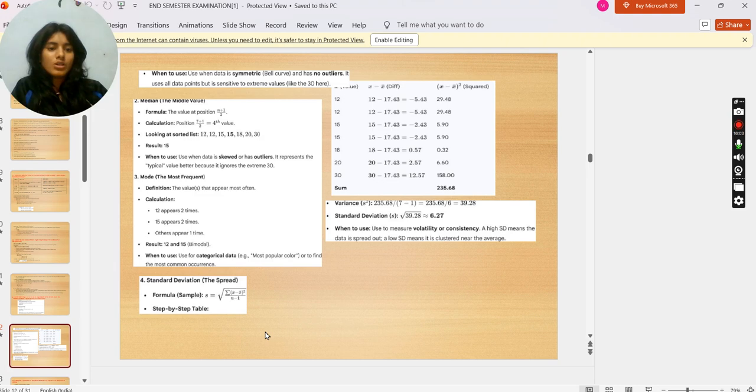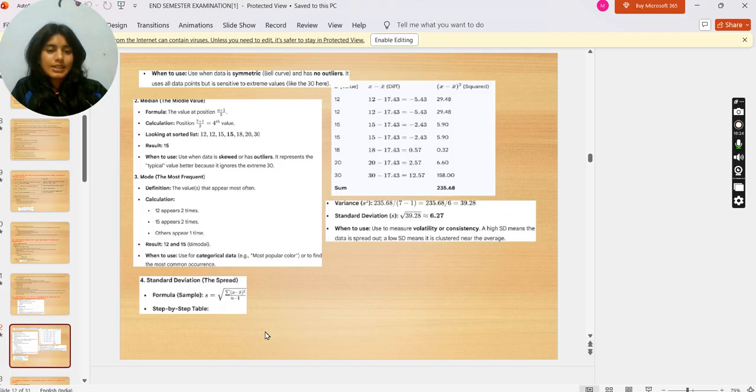Mode: the most frequent value. Definition: the value that appears most often. 12 appears 2 times, 15 appears 2 times, others appear 1 time. Result: 12 and 15, bimodal. When to use: for categorical data, that is, most popular color, to find the most common occurrence.